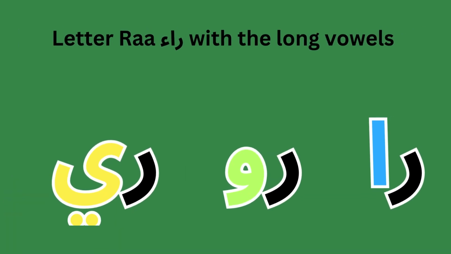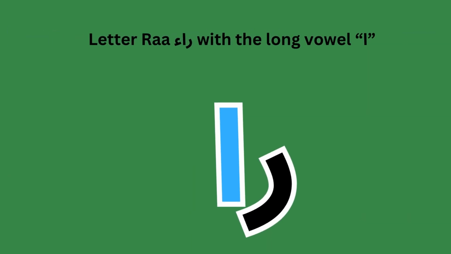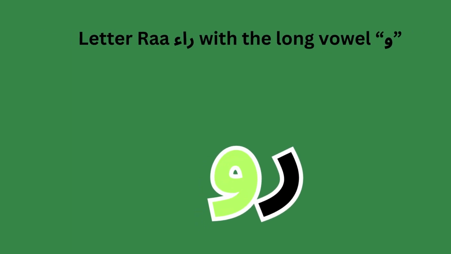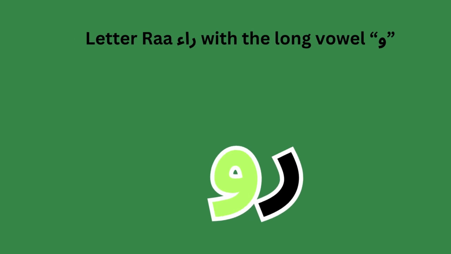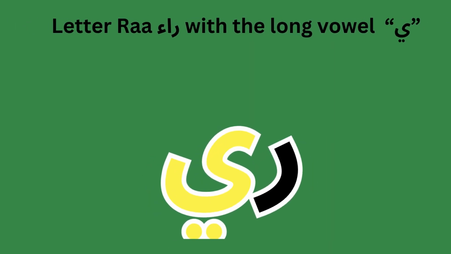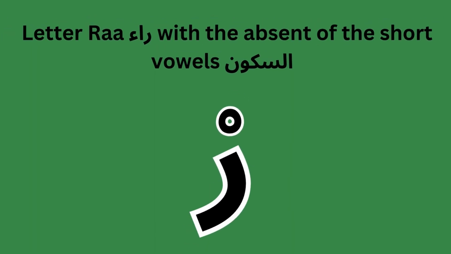The sound of the letter ra with the long vowels. The sound of the letter ra with the long vowel ra. The sound of the letter ra with the long vowel ru. The sound of the letter ra with the long vowel ri. The sound of the letter ra with the absence of the short vowels, as-sukun, ar.